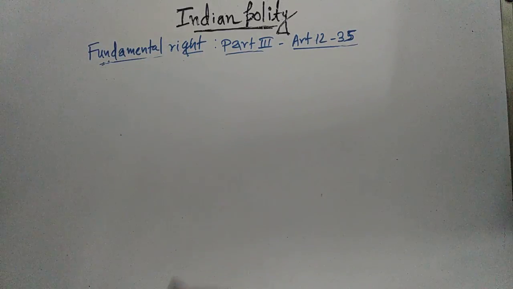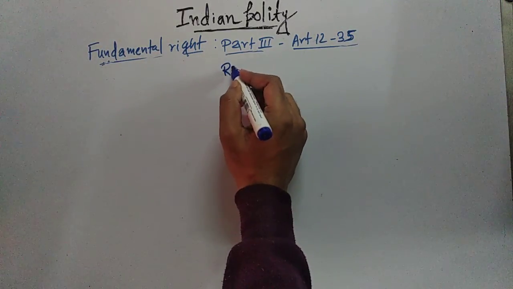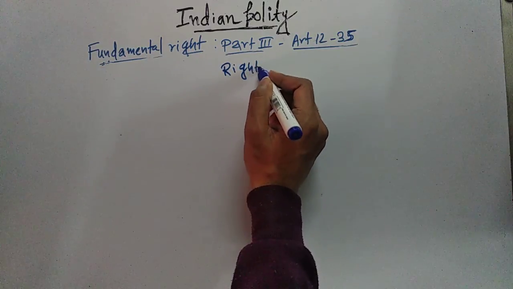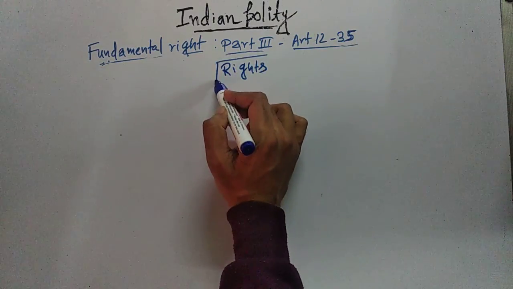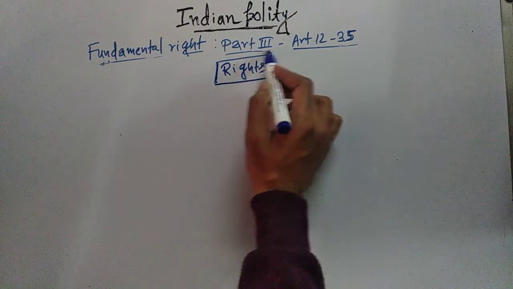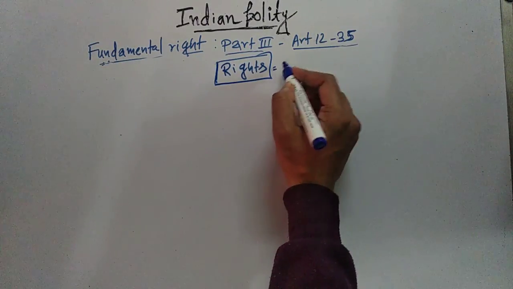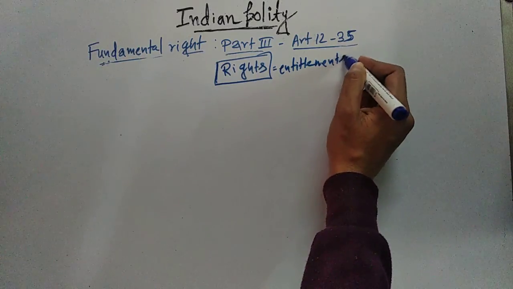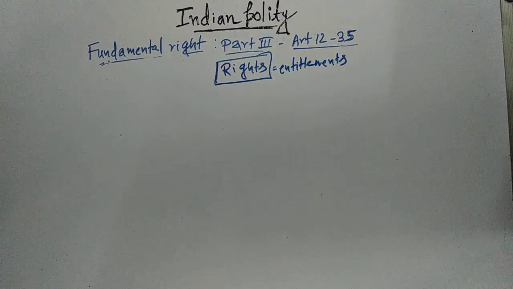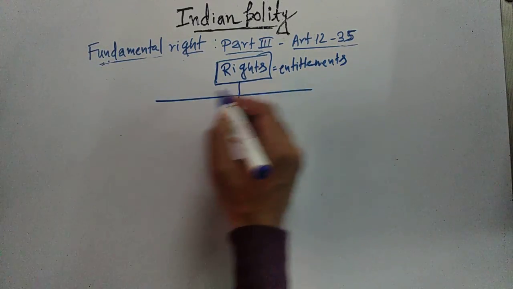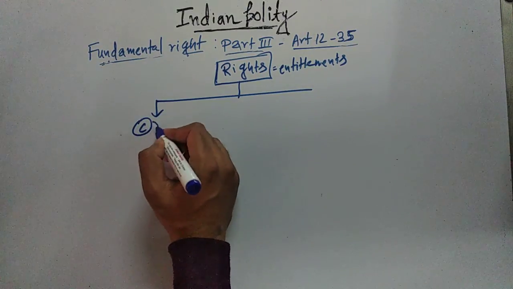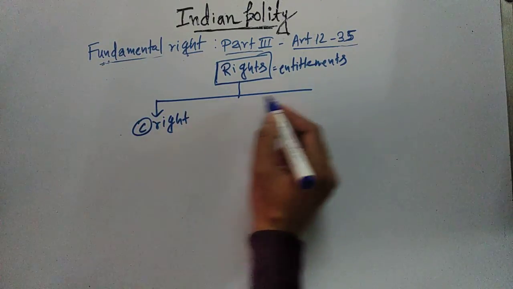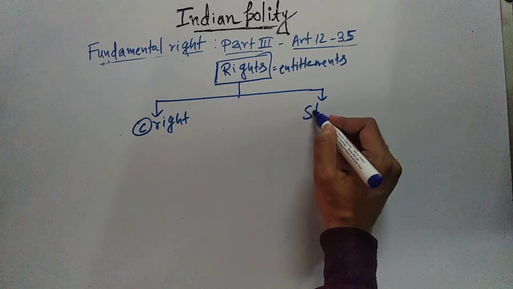Now we'll divide rights into two categories. Now what are rights? Rights mean some entitlements that you have. Now we can divide rights into two categories. One is constitutional right and another one is statutory right.